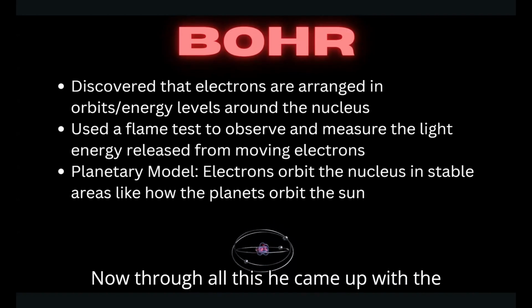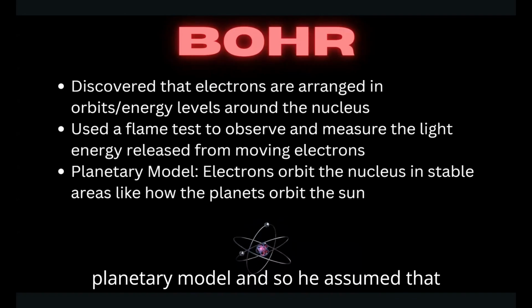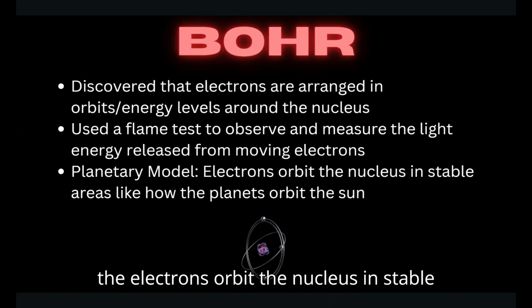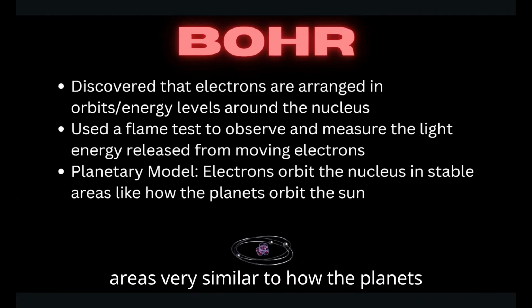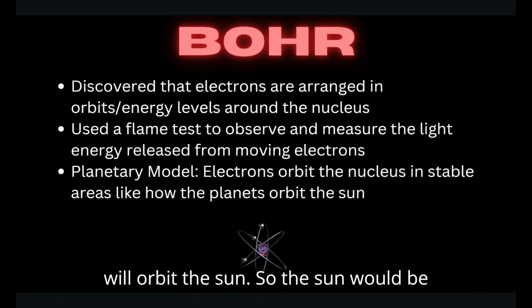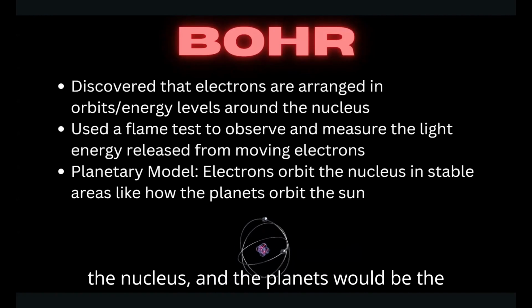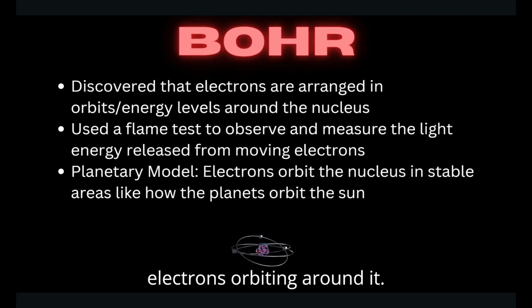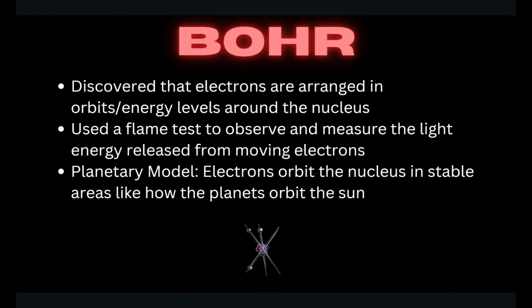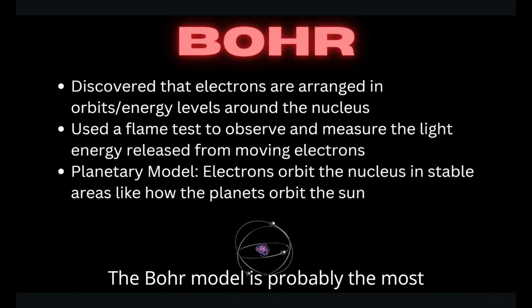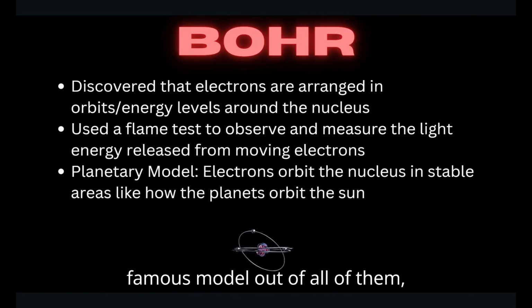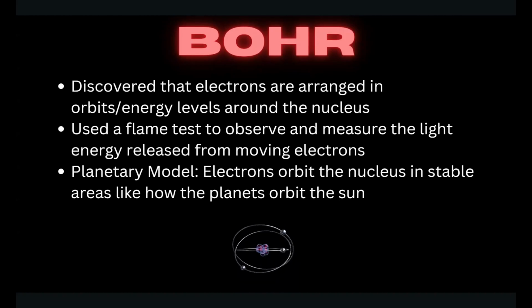Now, through all of this, he came up with the planetary model, and so he assumed that the electrons orbit the nucleus in stable areas, very similar to how the planets will orbit the sun. So the sun would be the nucleus, and the planets would be the electrons orbiting around it. The Bohr model is probably the most famous model out of all of them, just because we see it the most often.